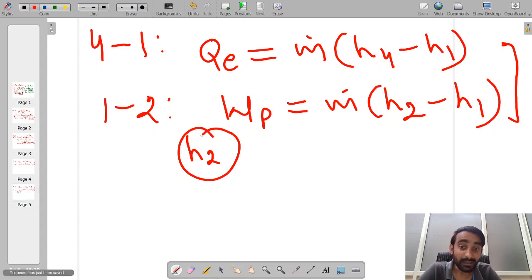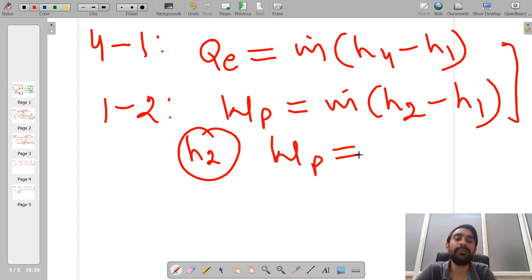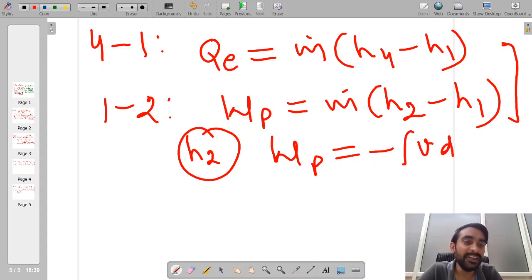So let me recall the definition of work done in an open system, as a pump is an open system. Work done in an open system is minus integral of VdP. This is applicable when we neglect the changes in kinetic and potential energy, and when the process is reversible.